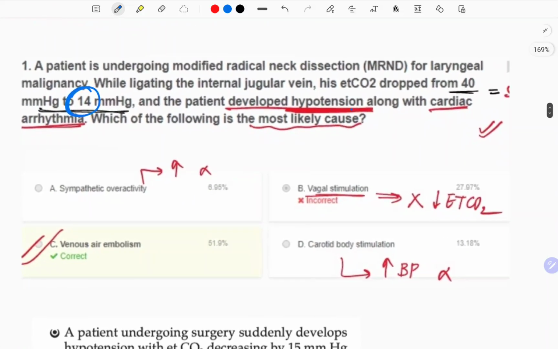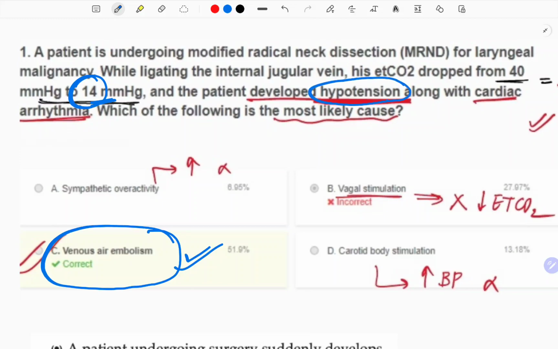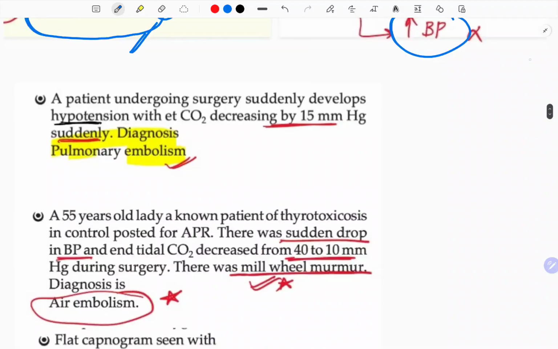See, this question is not a new question. It was repeated 3 to 4 times earlier. I'll show you. So the answer here is venous air embolism. There is a sudden drop in the EtCO2 and the patient develops hypotension with cardiac arrhythmia. See, sympathetic overactivity will not cause hypotension, it will increase BP. So this is wrong. Cardiac body stimulation will also increase BP, not decrease, and vagal stimulation will not reduce EtCO2. It will only cause hypotension but not affect the EtCO2. So this was easy to rule out.